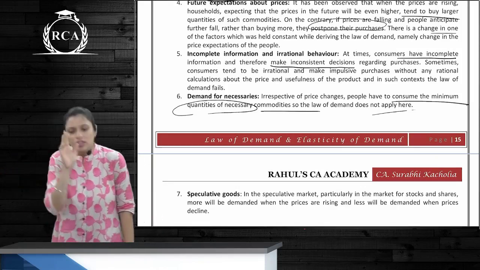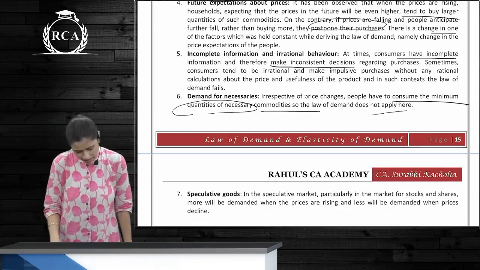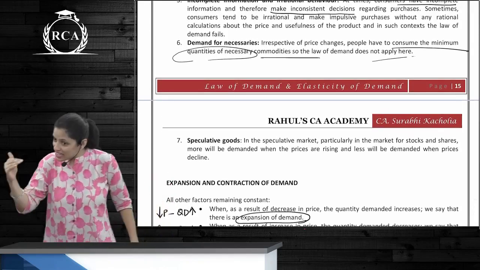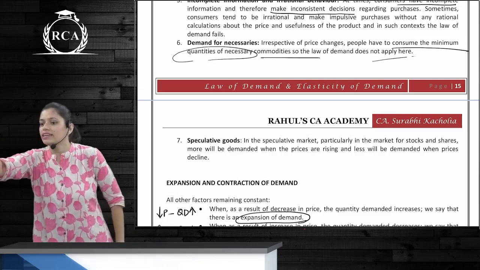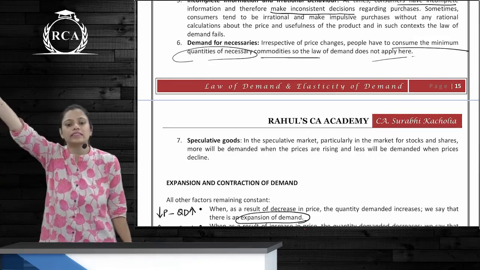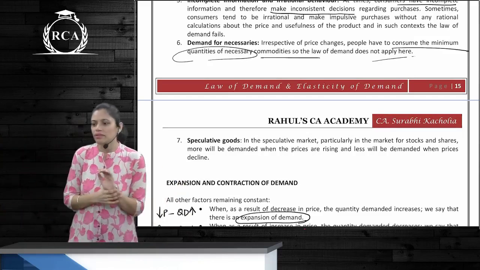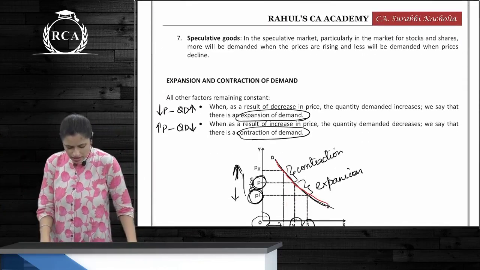Demand for necessaries. Irrespective of the price, you are going to buy the necessaries. Speculative goods. When prices start increasing, they look more attractive to buy at that point because you think there is going to be a further increase. Share market, bonds, all of this come into that category.